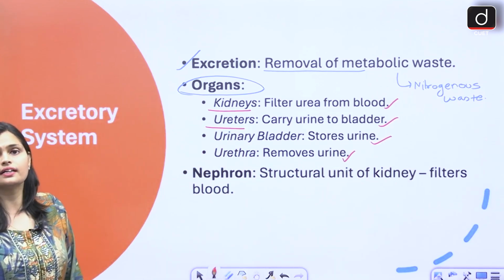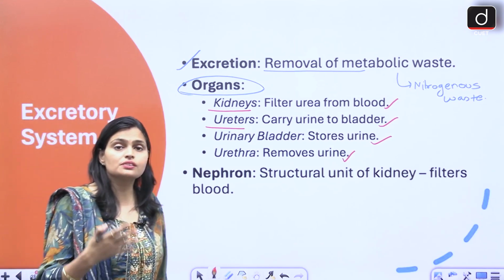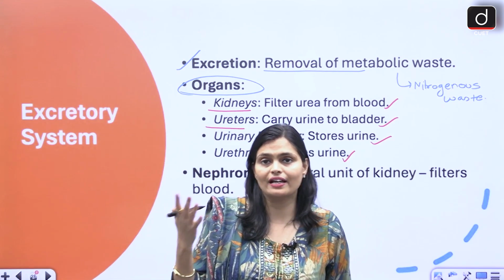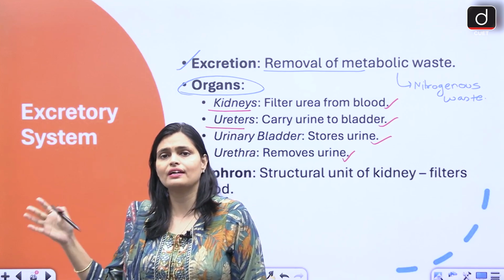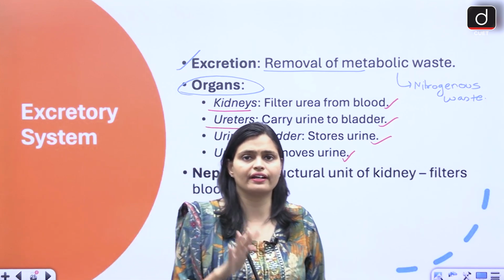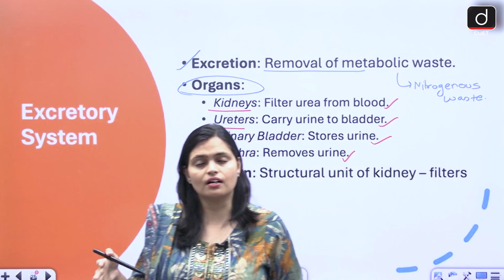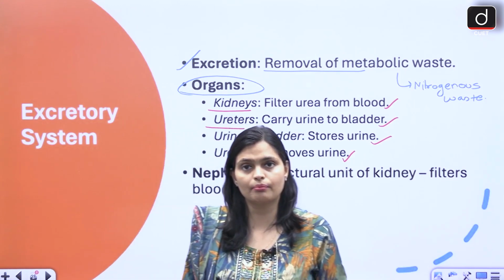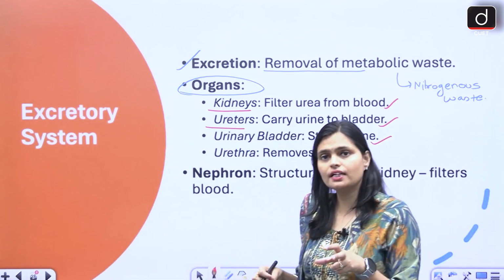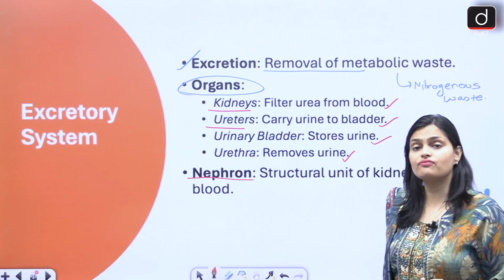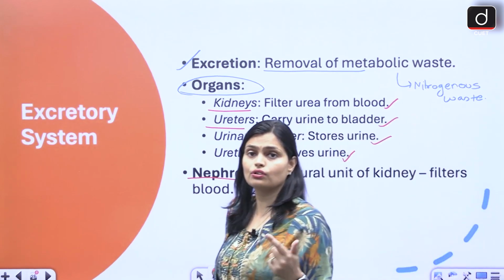Now within the kidney, who is synthesizing the urine? Suppose you have a factory, a textile factory or a sugar factory. Within the factory you have several machines which help in the production of the product. Similarly, within the kidney we have nephrons. These nephrons help in the production of urine.